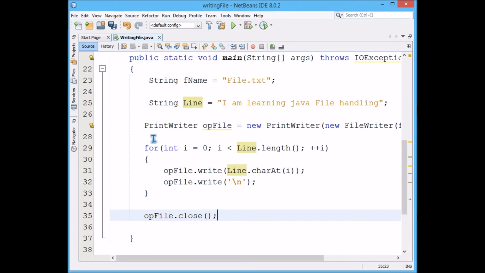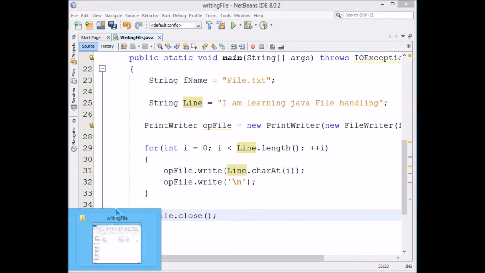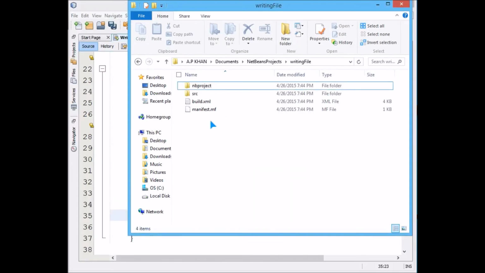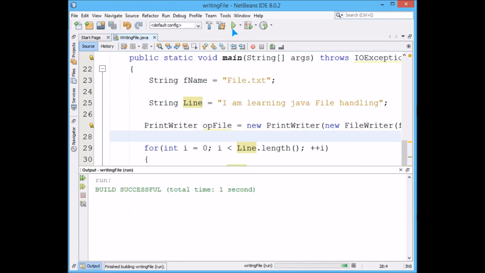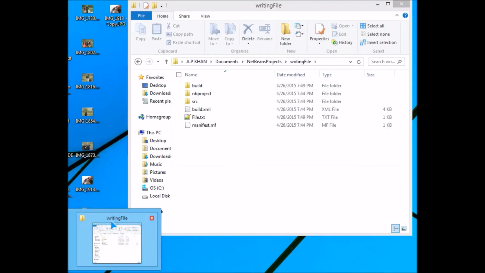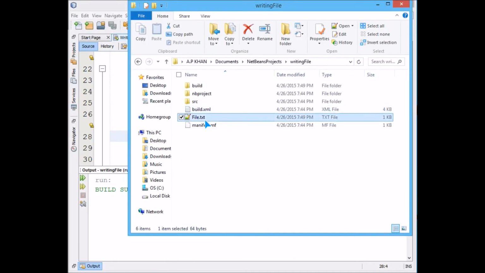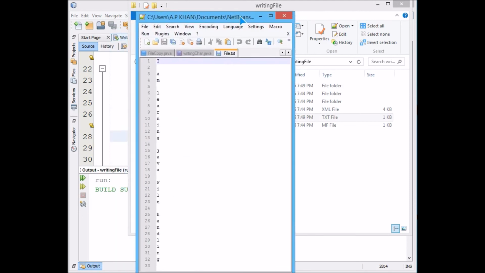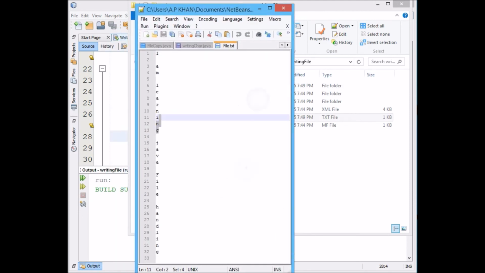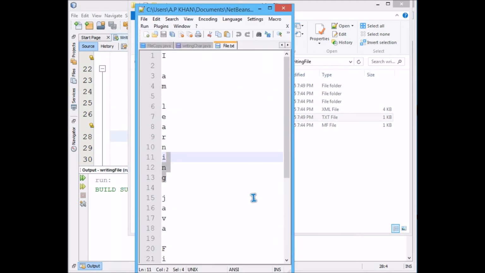And let me execute it for you. As I indicated earlier, there is no file called file.txt. I execute it, and when I run, there is no result shown since the result is here: file.txt. If I show you the result, you'll see "I am" all character by character. Okay, see, I am learning Java file handling. So this is there.